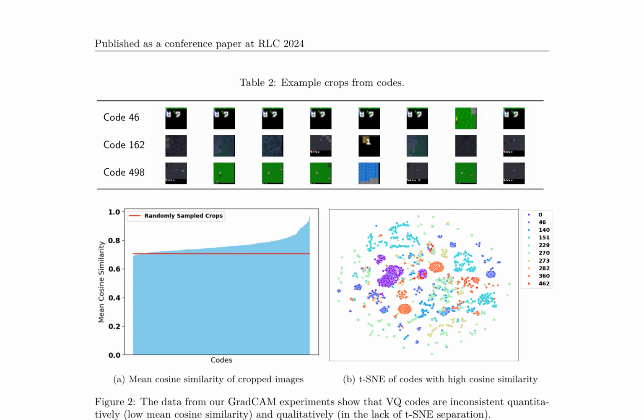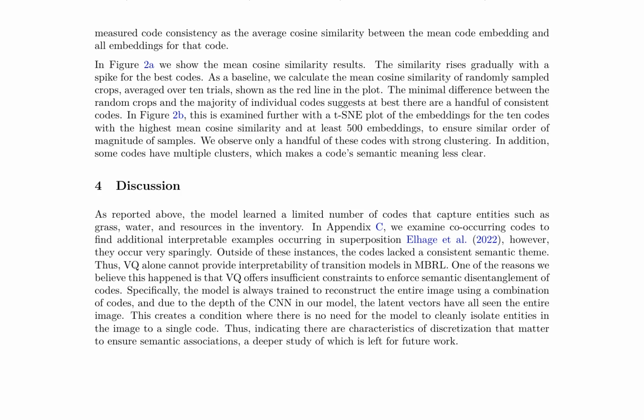The results indicate that VQ codes are inconsistent quantitatively and qualitatively, with low mean cosine similarity and lack of TSNE separation. The authors conclude that VQ alone cannot provide interpretability of transition models in MBRL due to insufficient constraints to enforce semantic disentanglement of codes. The paper highlights the need for a deeper study of discretization characteristics to ensure semantic associations, which is left for future work.